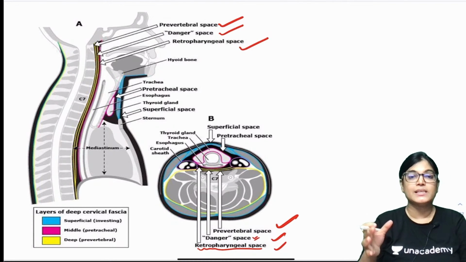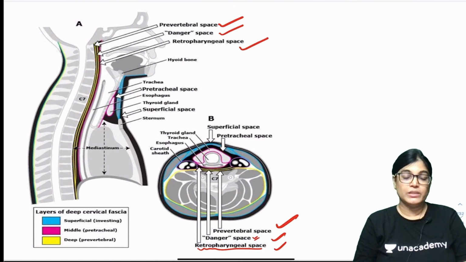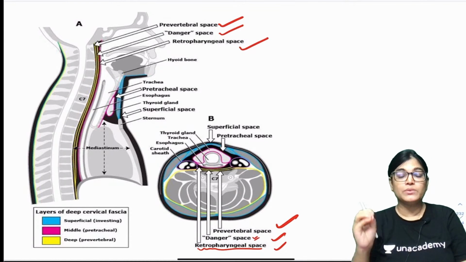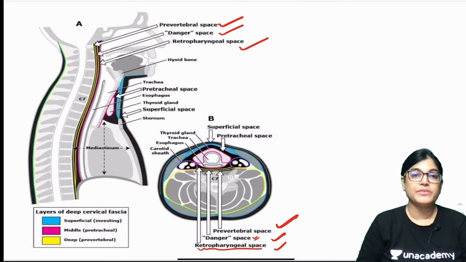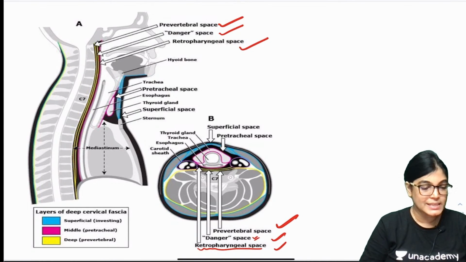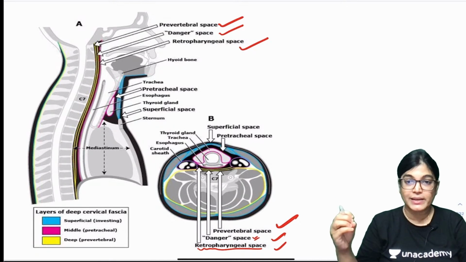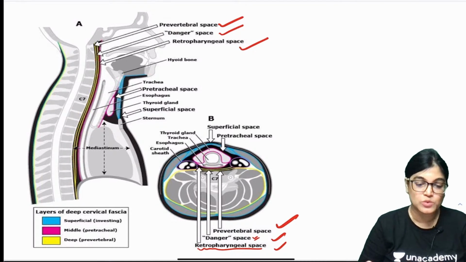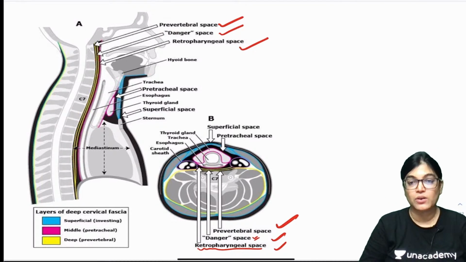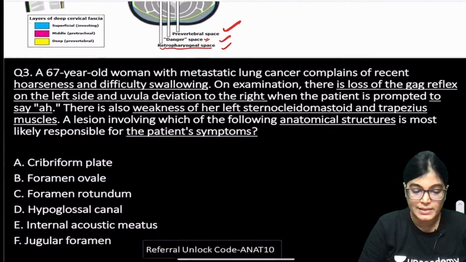And also the three spaces that are usually confused. The exact location I have shown here with the arrow mark. You have to know the difference between mainly the danger space and retropharyngeal space, and most posteriorly is the prevertebral space. So is it clear to everyone? Can we move on to the next MCQ? In brief, I have shown you the diagram where the layers of deep cervical fascia and the contents of these spaces have been shown. If you want, just let me know, I can also take a session on deep cervical fascia and its layers. Let's move on to the next MCQ, MCQ number 3.